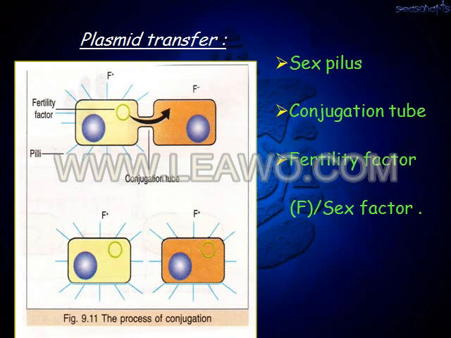This is the new character developed in the F minus cell, and these pili are responsible for attachment and various pathological changes for their survival. This plasmid is called the fertility factor or sex factor, as it is responsible for the transfer of the genetic material.